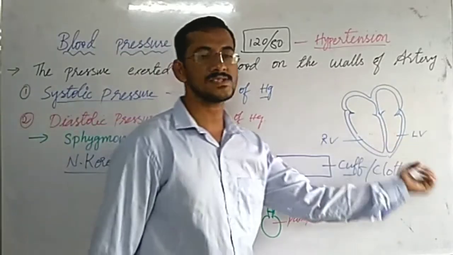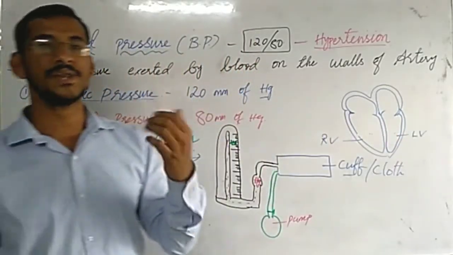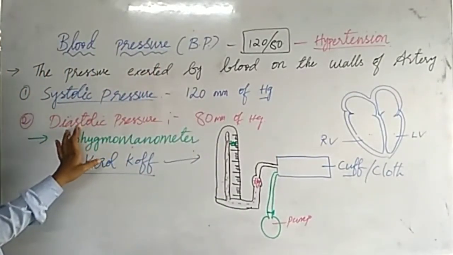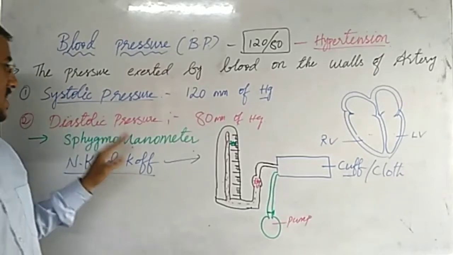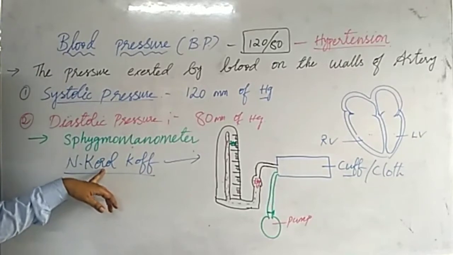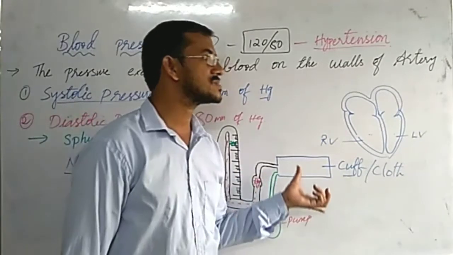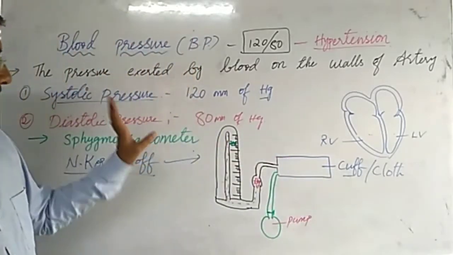Whenever the ventricles relax, we see a reduction in pressure, and that pressure in the arteries we call diastolic pressure. This is checked with the help of the sphygmomanometer, which was developed by Jan Korolyov. So by using this sphygmomanometer, we check BP.